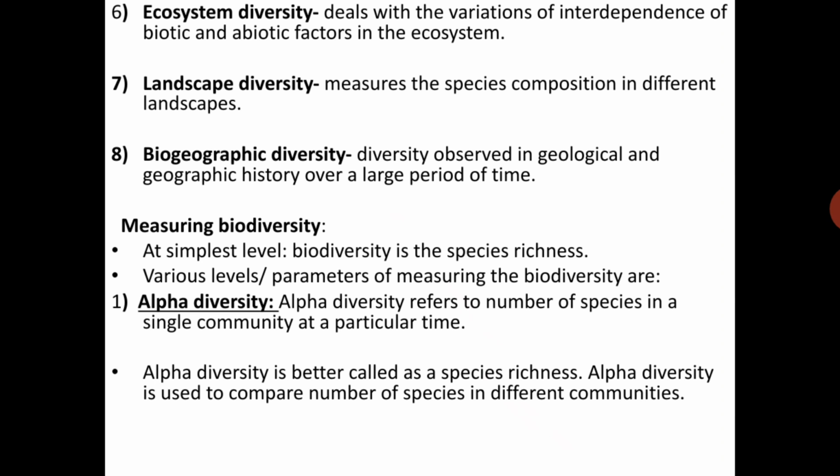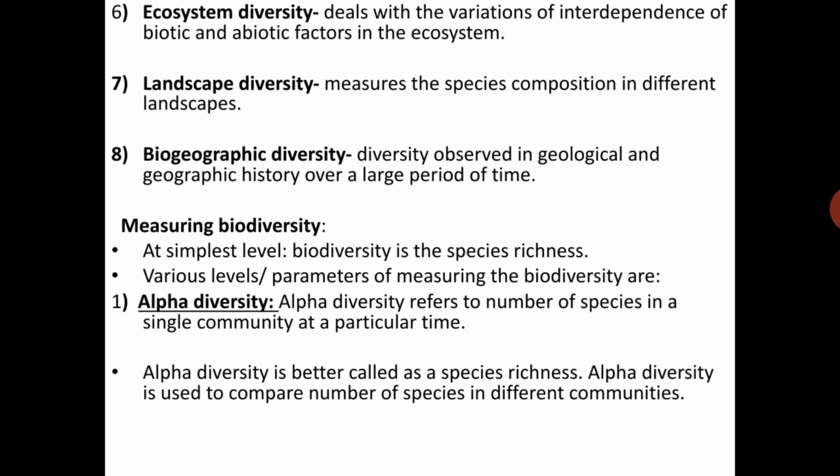Next, measuring biodiversity. How do we measure biodiversity? At the simplest level, biodiversity is the species richness. So in a simple way, the simple level is species richness, and there are various levels of parameters for measuring biodiversity. The first is alpha diversity, which refers to the number of species in a single community at a particular time.